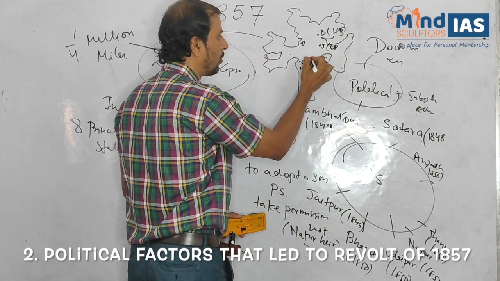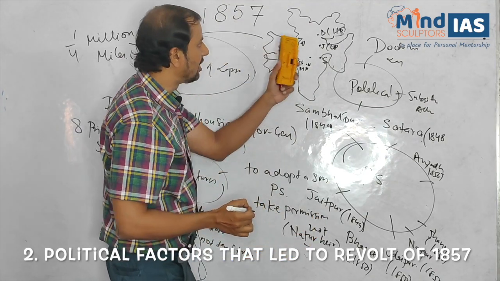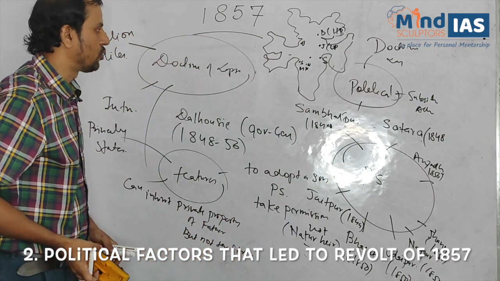Jhansi, we know UP Bundelkhand region. So these were the list of states which were annexed by the British under doctrine of lapse.